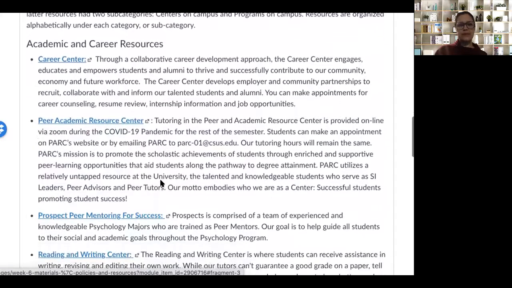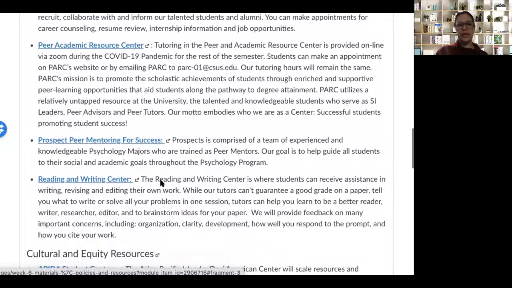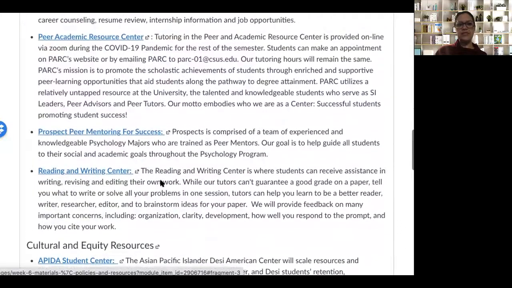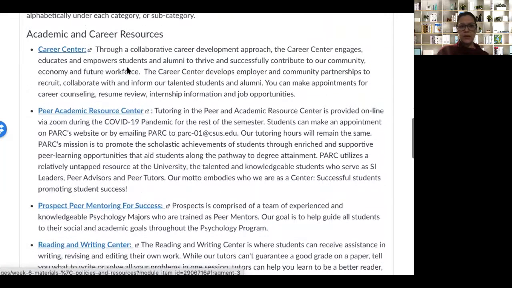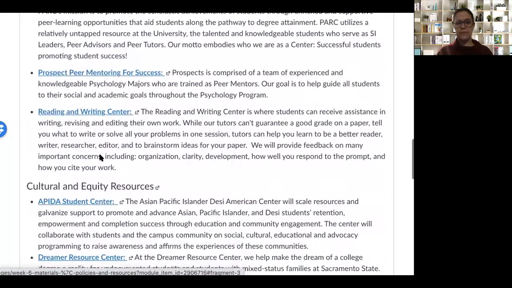The Prospects Peer Mentoring, the Reading and Writing Center. So all of these first ones are related to either your academic success or success in your career. So for example, the Career Center up here can help you with developing your resume and applying to jobs. And this resource is even available to you as an alumni, so not just when you're a current student.